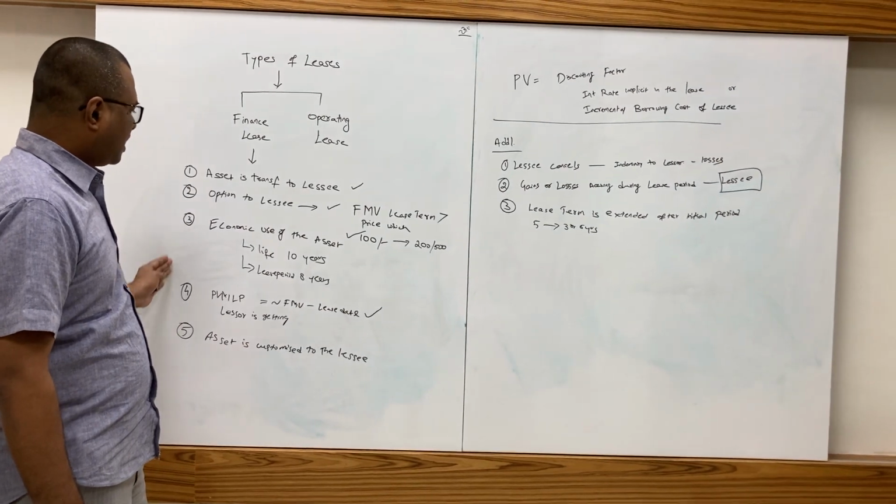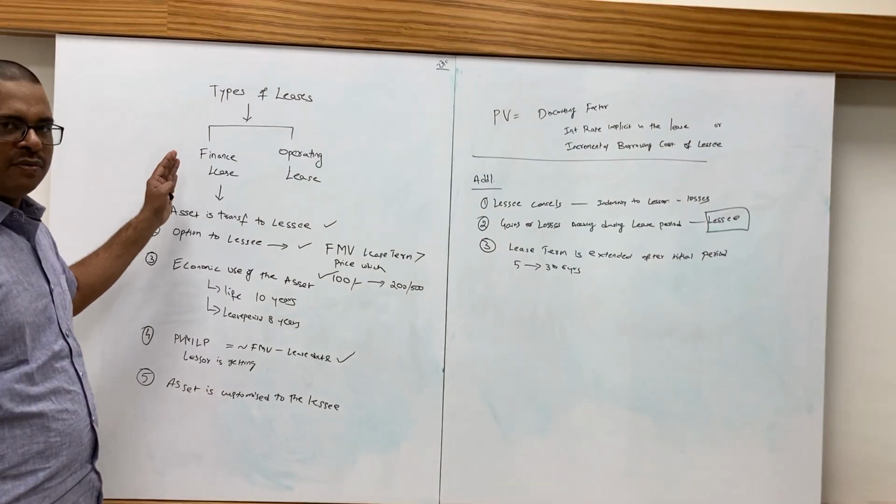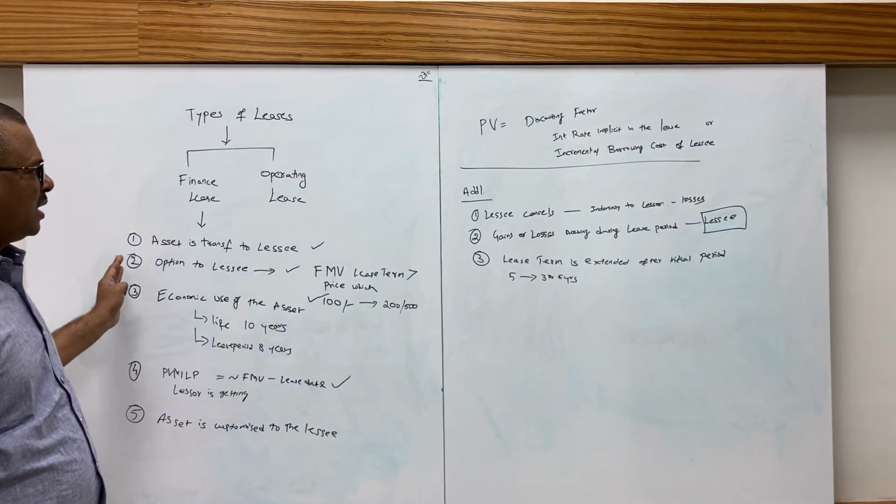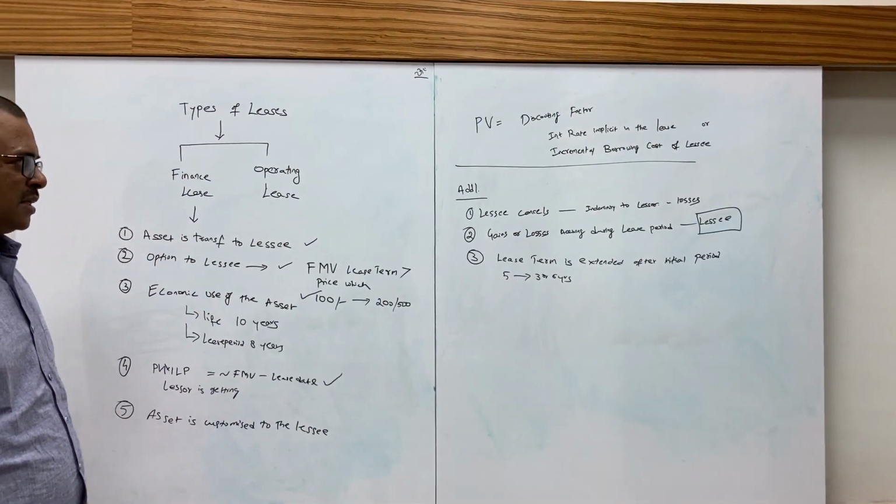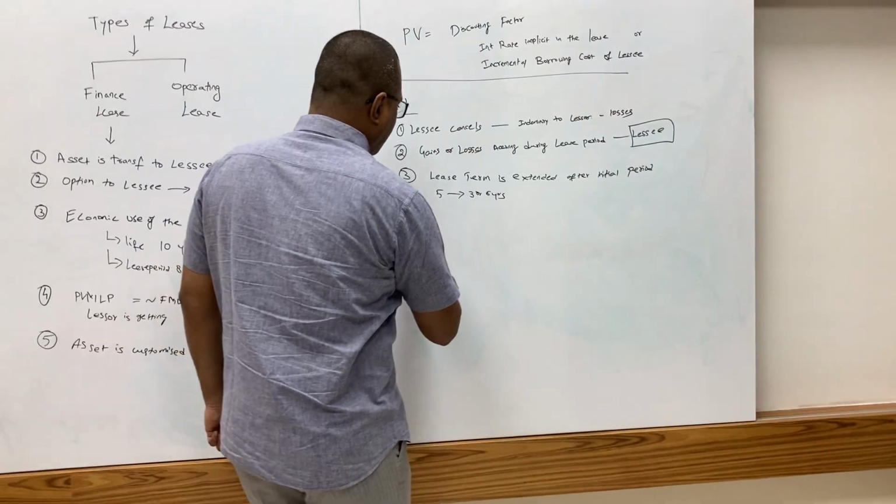How to identify a finance lease is you have to check these criteria. If any of these criteria are satisfied, then it is called a finance lease. If it is not satisfied, then it is an operating lease. But one point you have to remember is